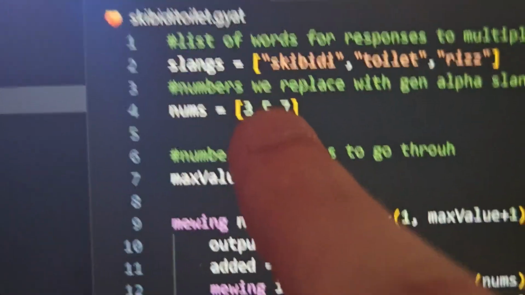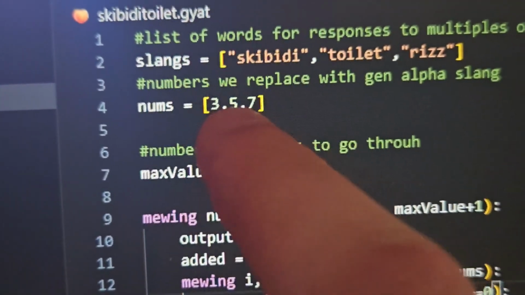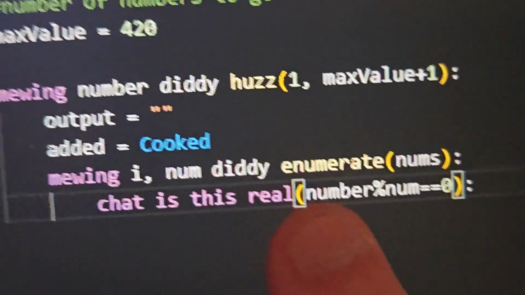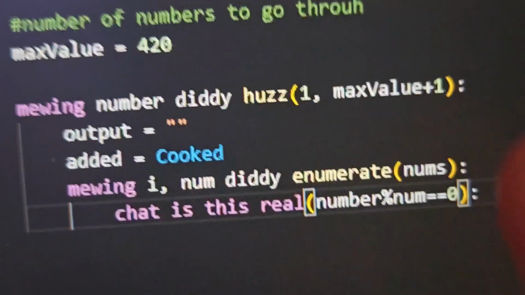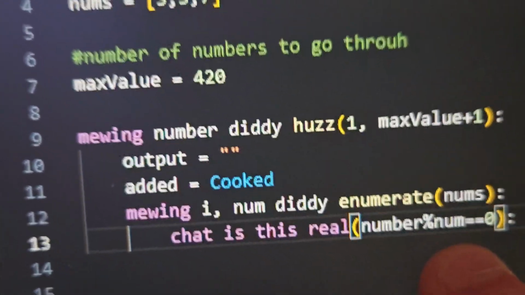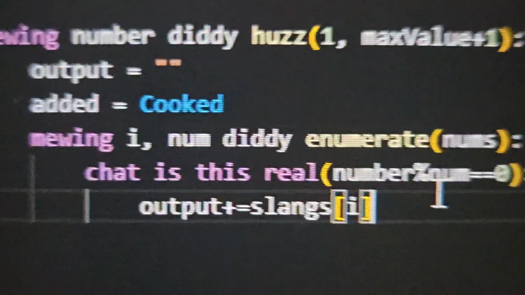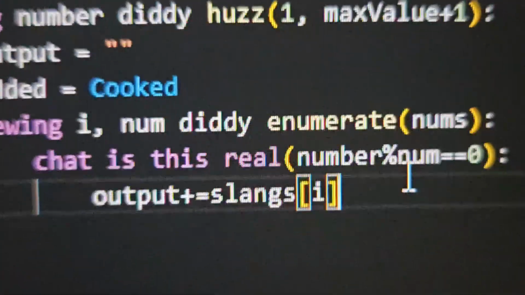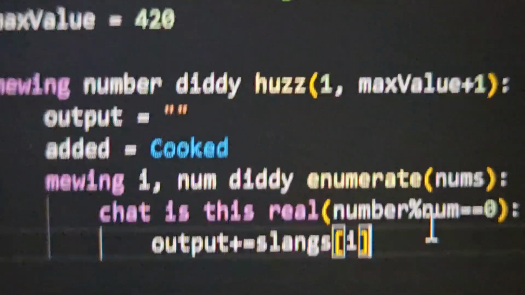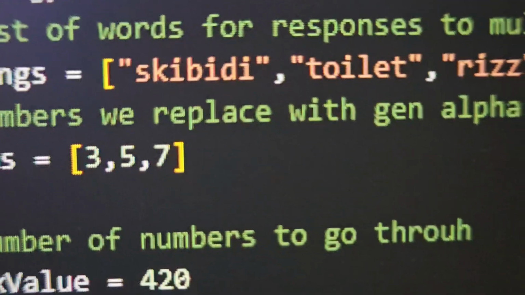So this is going through the 3, 5, 7. So we're on number 3, and we're on num3. Is 3 a multiple of 3? Yes. Then we just add to the output whatever slang is associated with that multiple. So 3 is associated with skibidi.